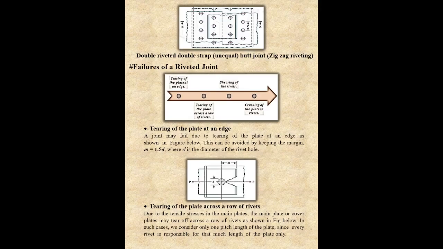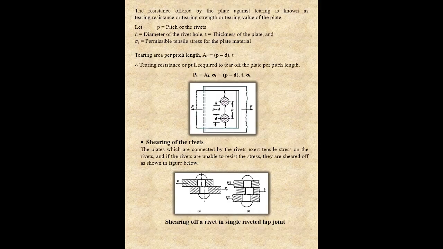Second failure is tearing of the plate across rows of rivets. Due to the tensile stresses, the main plate or cover plate may tear off across the rows of rivets. In such cases, we consider only one pitch length of the plate, since every rivet is responsible for that much length of the plate only. The resistance offered by the plate against tearing is known as tearing resistance, or tearing strength, or tearing value of the plate. Here small p is the pitch of the rivet, small d is the diameter of the rivet hole, small t is the thickness of the plate, and sigma t is the permissible tensile stress for the plate material.